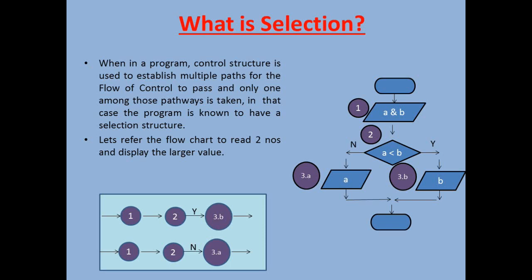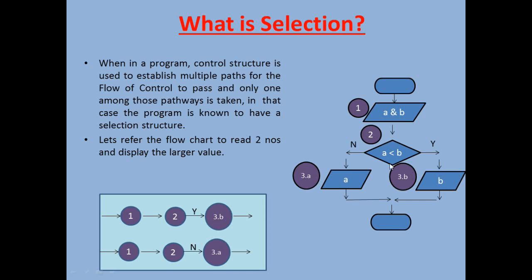Now, let us consider this flowchart, which is to take two numbers and display the larger value. In this case, the first statement is to take the inputs A and B, and then the second one is going to decide which statement to execute out of 3A and 3B.